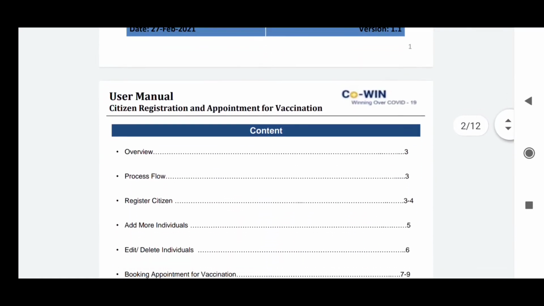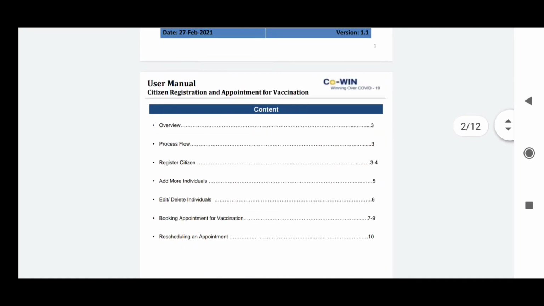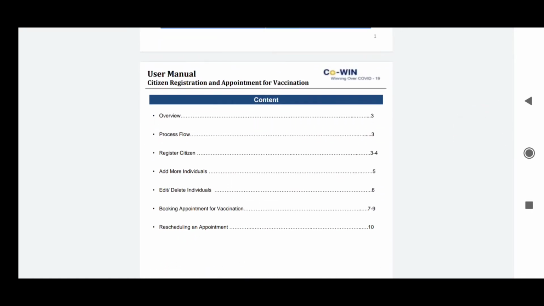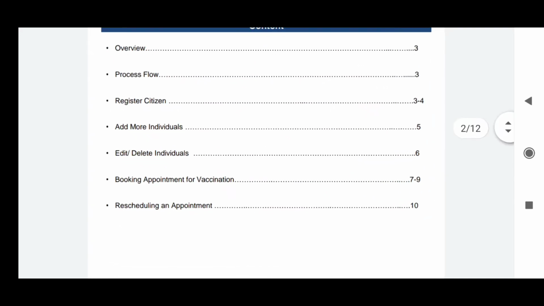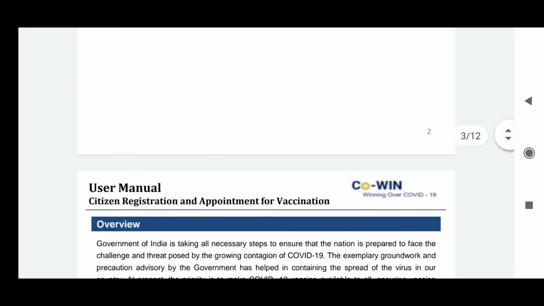Here we can see the list of contents: overview, process flow, registering a citizen, adding more individuals, that is we can add other individuals along with us, deleting individuals, booking an appointment for vaccination, and rescheduling an appointment. So these are the contents of this user manual. Let's have a look into it.